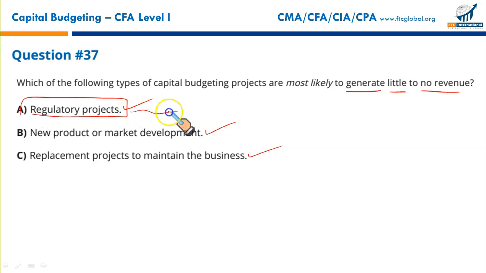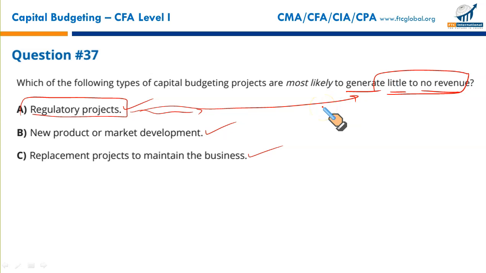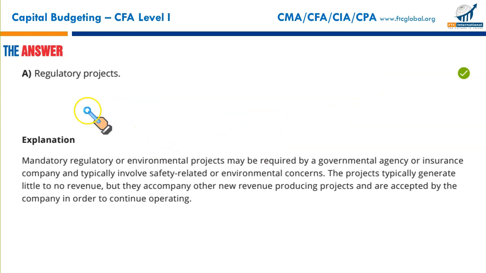These projects typically generate very little revenue or mostly no revenue. Like populating a vacant land and growing an urban jungle. How will it generate very little cash flow? Of course, trees are not grown for selling timber. So these are the projects that will generate very little or no revenue. These fit the bill, little or no revenue: regulatory projects. The other two may generate some cash flows, but out of these, A is the best.